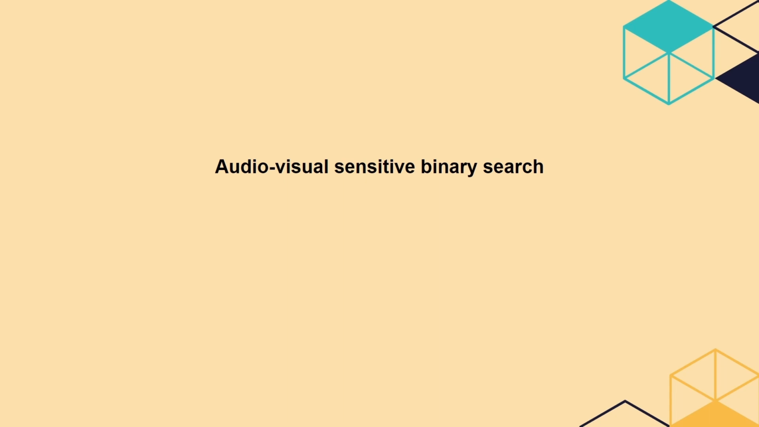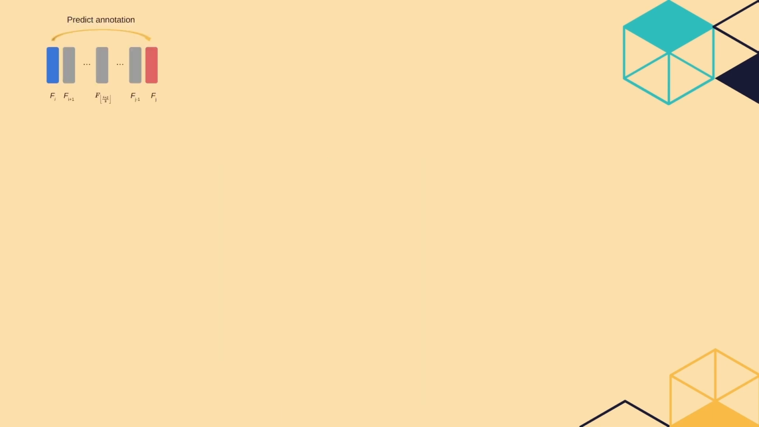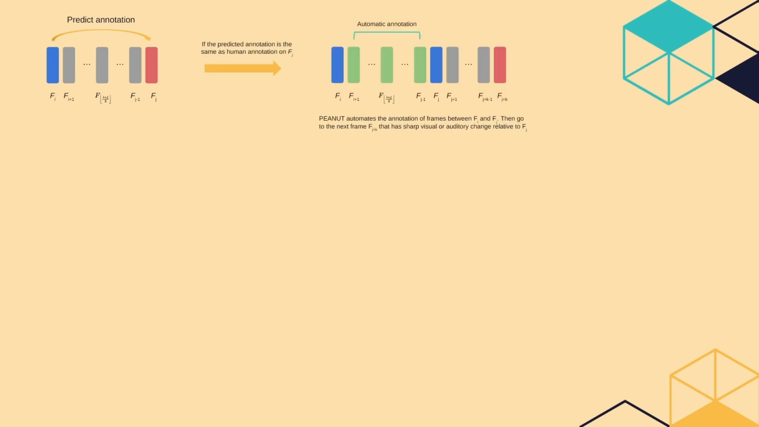To do that, we propose a novel algorithm called audiovisual sensitive binary search to do frame recommendation and label population. When users finish the annotation on a particular frame FI, Peanut will recommend users to annotate the next frame FJ that has sharp visual or auditory change relative to the annotated one. At the same time, Peanut will predict the annotation by itself. If the predicted annotation is the same as the human annotation on FJ, Peanut will automatically annotate the frames between FI and FJ through intelligent interpolation.